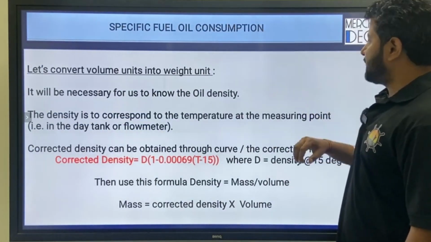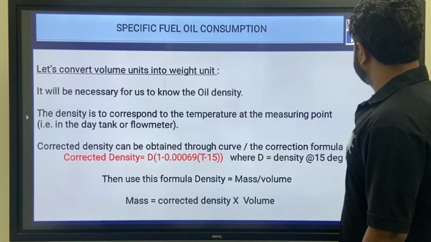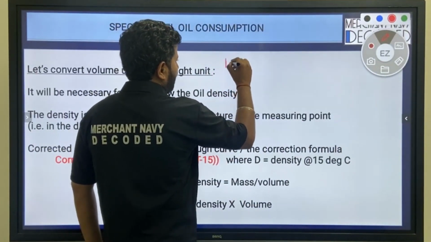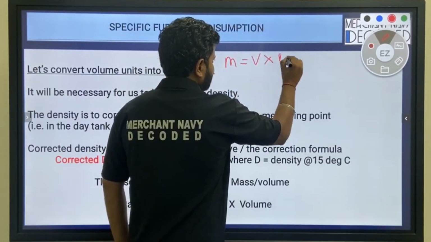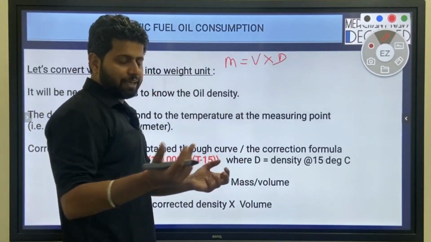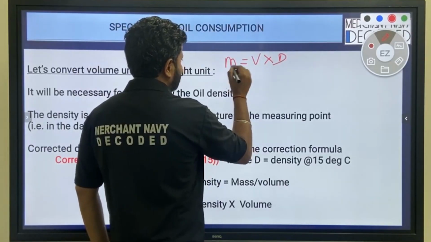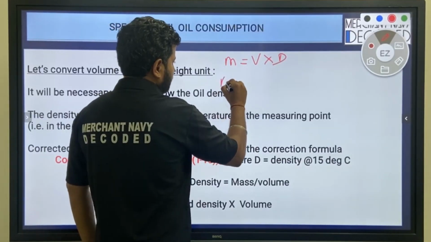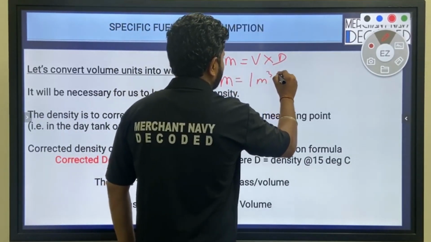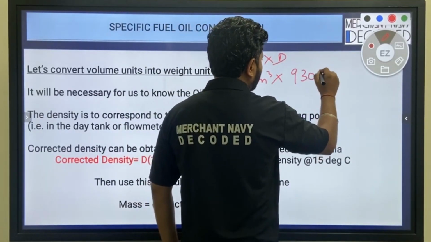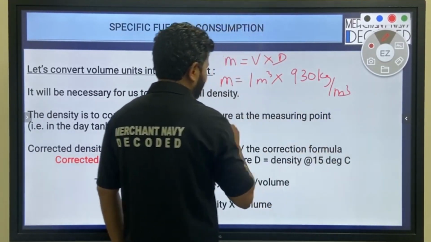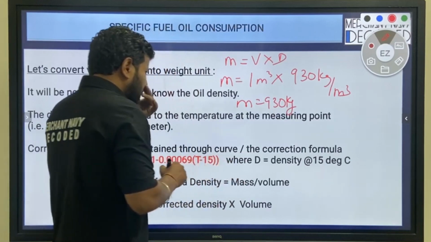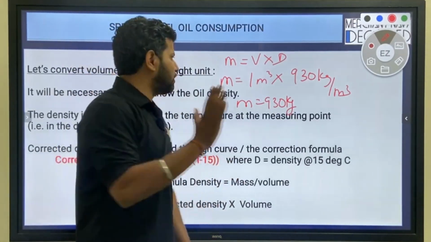Now, one thing I have to tell you about mass, which I was telling earlier. We know that mass is equal to volume into density. We have already discussed in the last 5 minutes of the video that if your volume is 1 meter cube and the density of fuel is 930 kilogram per meter cube, then for 1 meter cube volume the mass is 930 kg, right? Now we get the volume of the fuel through the flow meter.